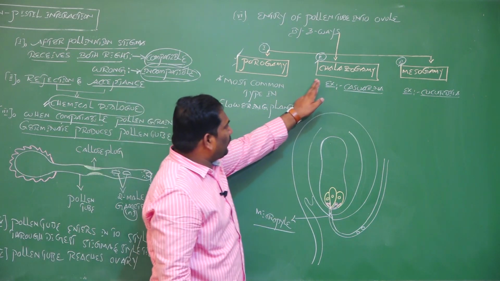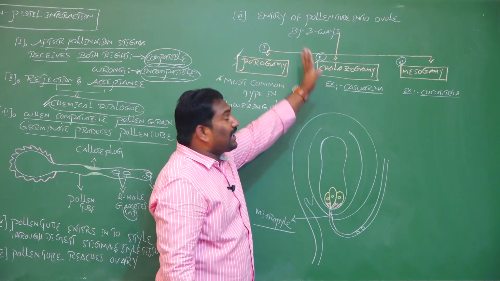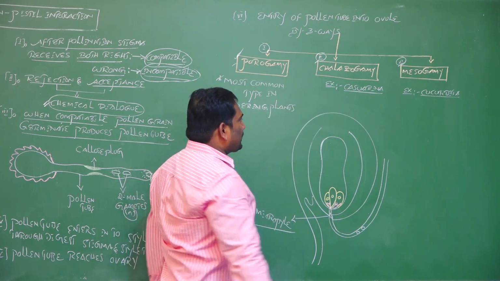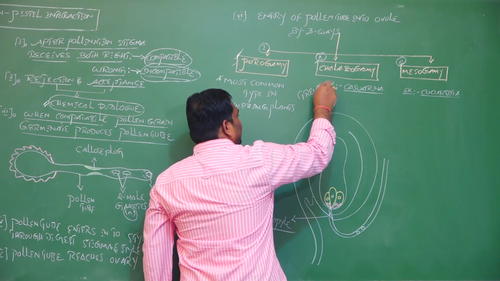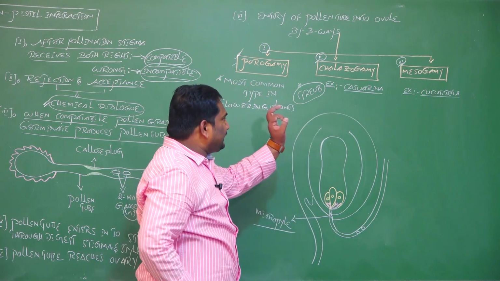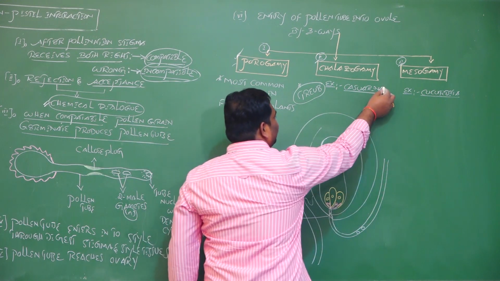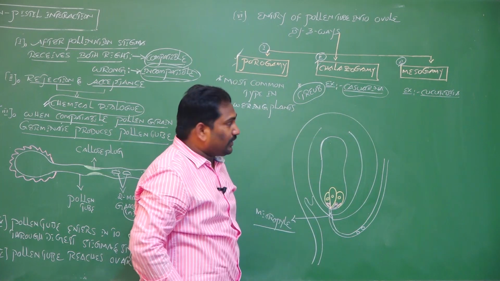The second type of entry of pollen tube into ovule is chalazogamy. It was first discovered by the scientist Treub, in the plant Casuarina.